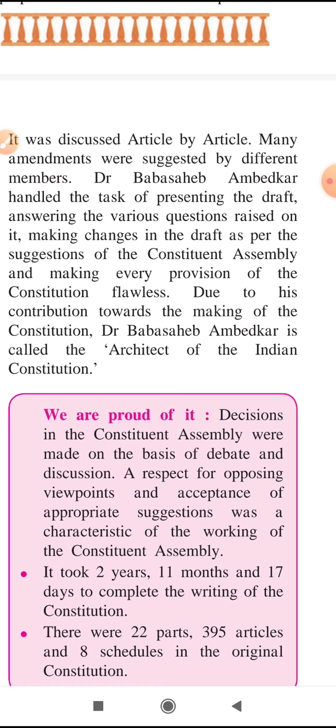And wherever changes were needed according to the members, those changes were also made. This way the work of making the constitution went on.